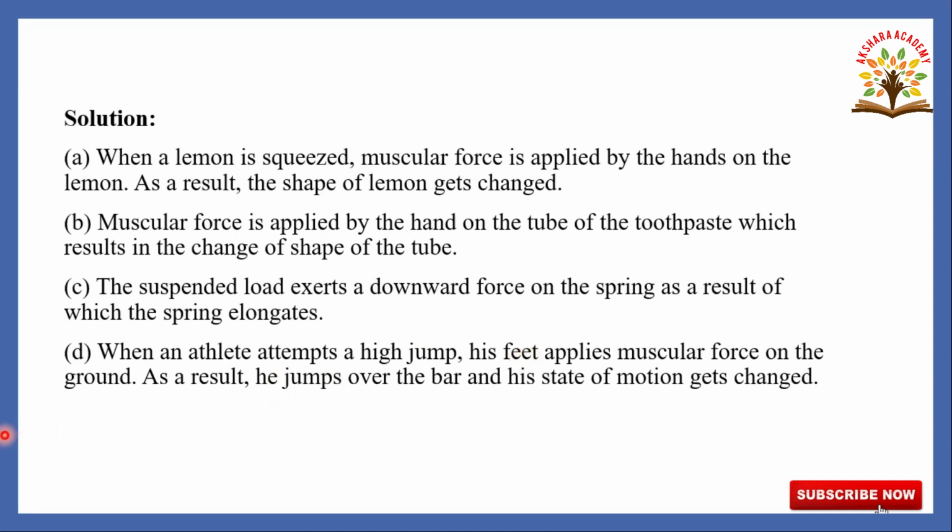The fourth one is an athlete making a high jump to clear the bar at a certain height. When an athlete attempts a high jump, his feet apply a muscular force. The force is generated by the muscles. This is the muscular force on the ground. As a result, he jumps over the bar and his state of motion gets changed.